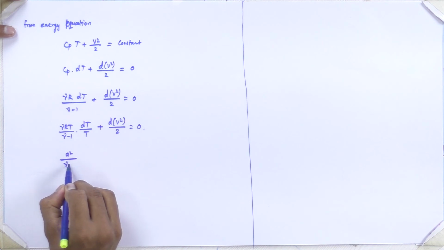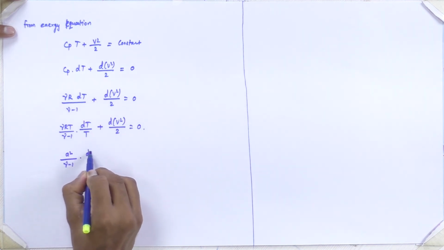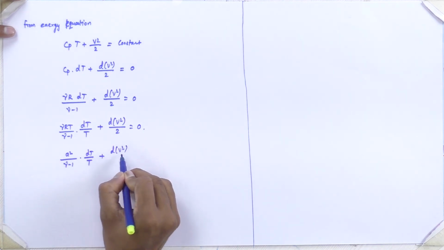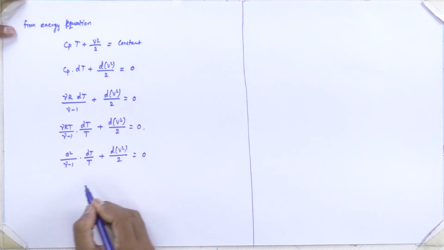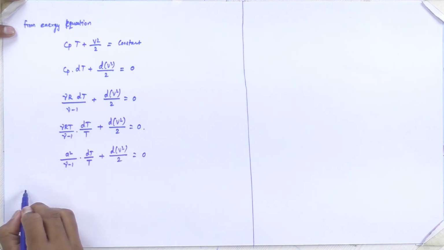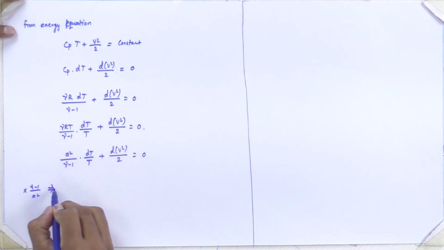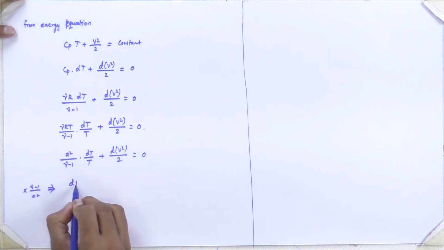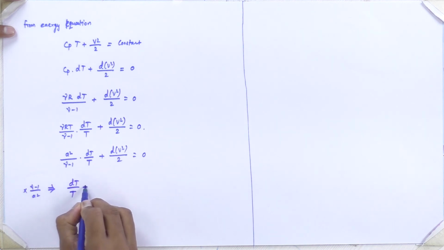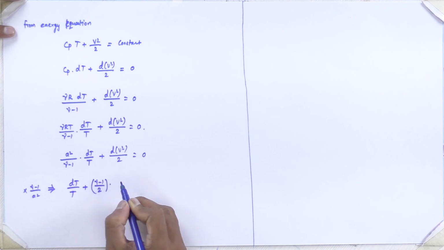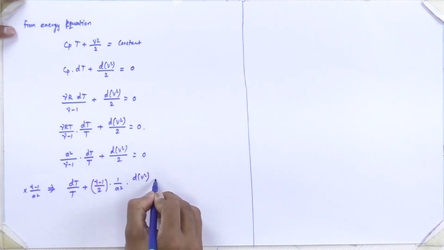So a square divided by gamma minus 1 into dT by T plus d of v square divided by 2 is equal to 0. Now let us multiply this equation by gamma minus 1 divided by a square. So this will become